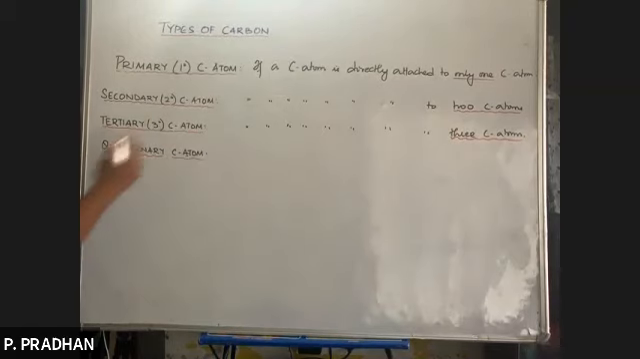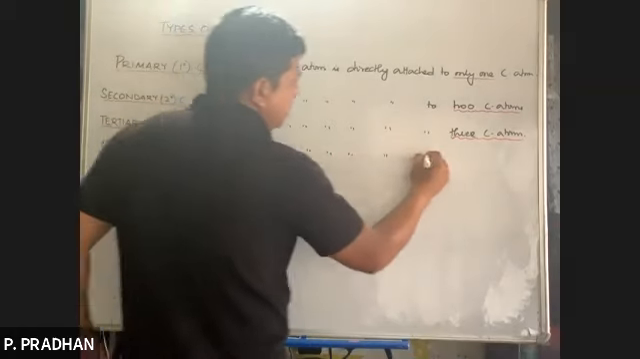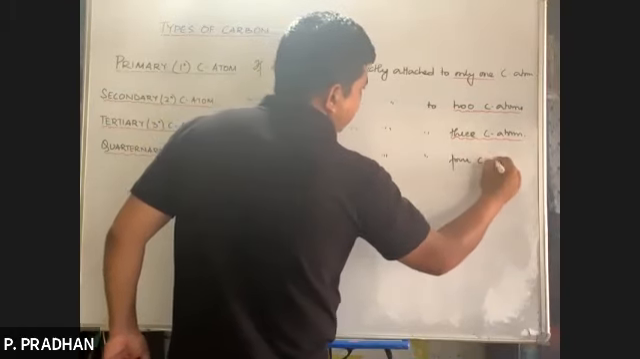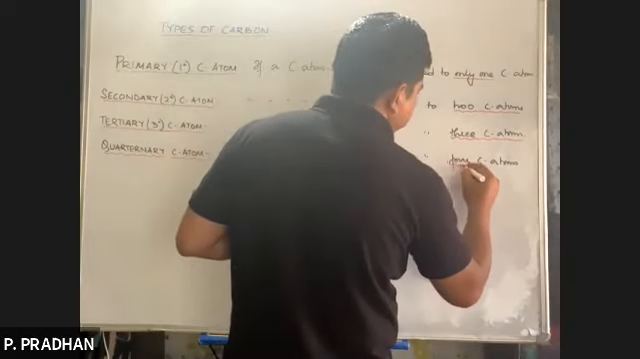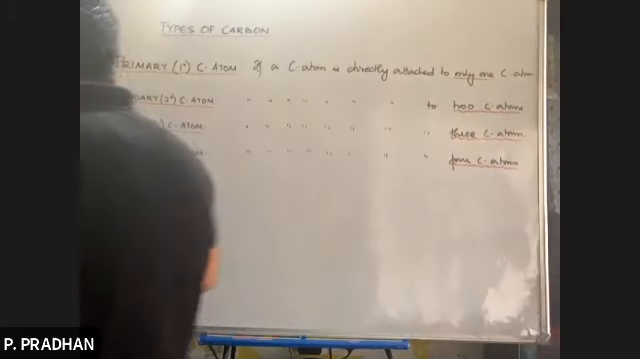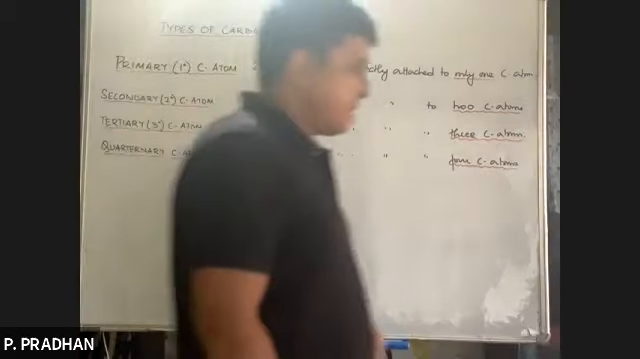Quaternary carbon, you write down the definition by yourself. If a carbon is directly attached to 4 carbon atoms, it is a quaternary carbon atom. So primary carbon means a carbon attached to only one carbon. Secondary means it should be directly attached to 2. Tertiary means directly attached to 3. And quaternary means directly attached to 4 carbon atoms.